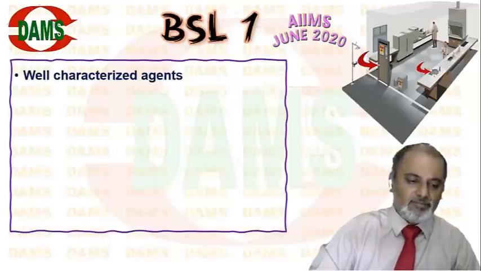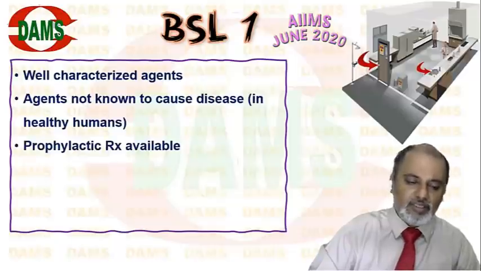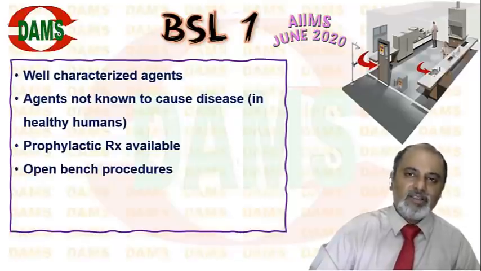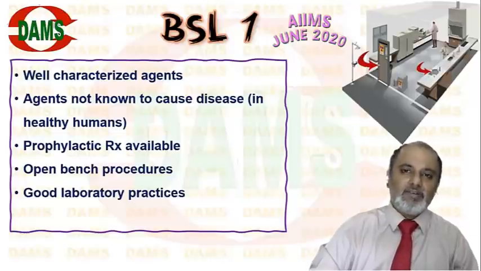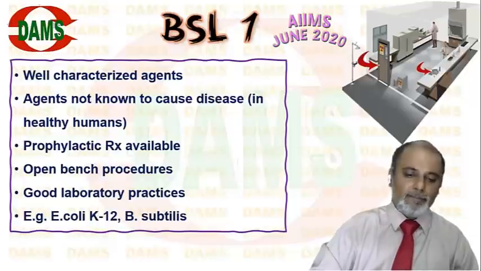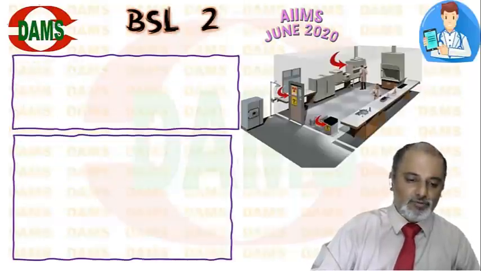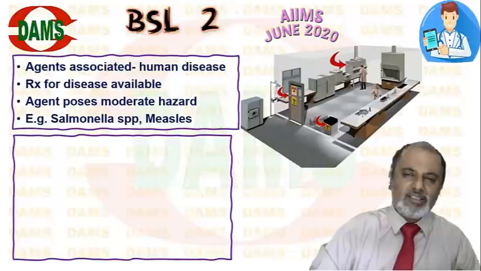Biosafety level 1: well-characterized agents that should not cause disease in normal human beings, and prophylactic drugs and vaccines are available. Very simple open bench procedures with basic laboratory practices, wearing gloves, masks, aprons. Next is biosafety level 2: agents associated with human disease but treatment available, with moderate hazard, like Salmonella, measles. What is needed?